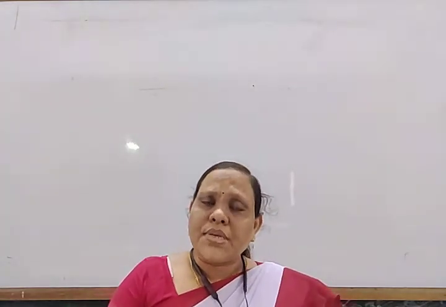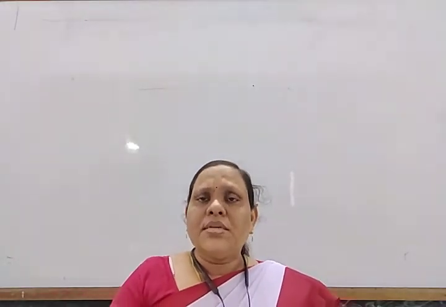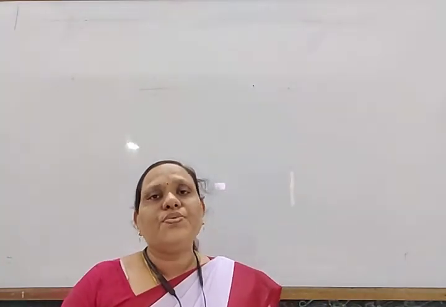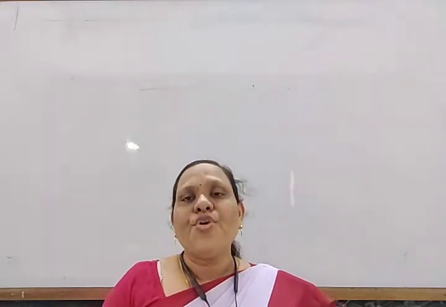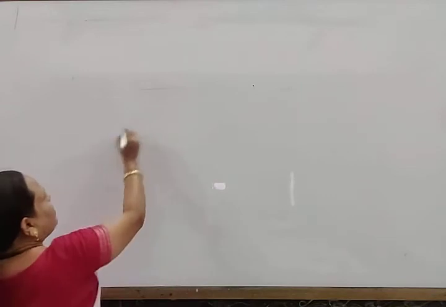So what is free energy? Free energy is the maximum energy available for a system to do useful work. It is represented by the letter G.